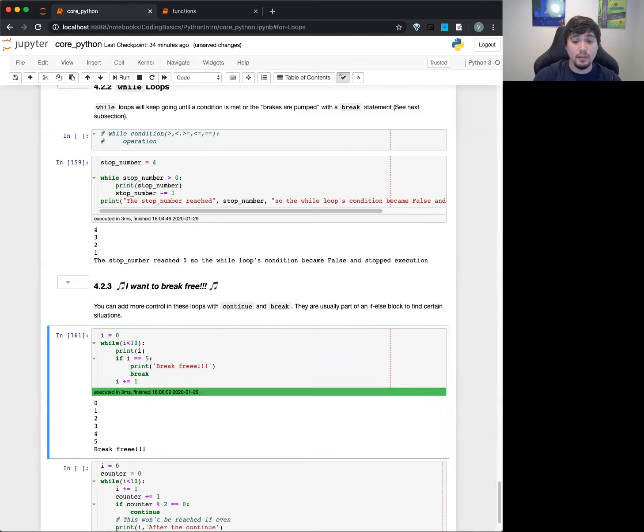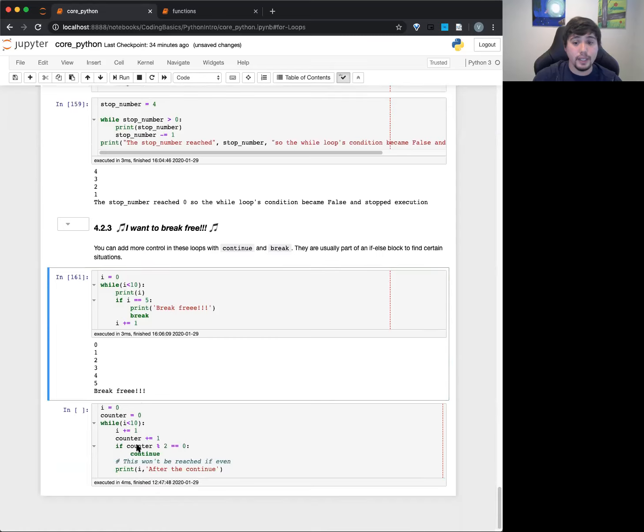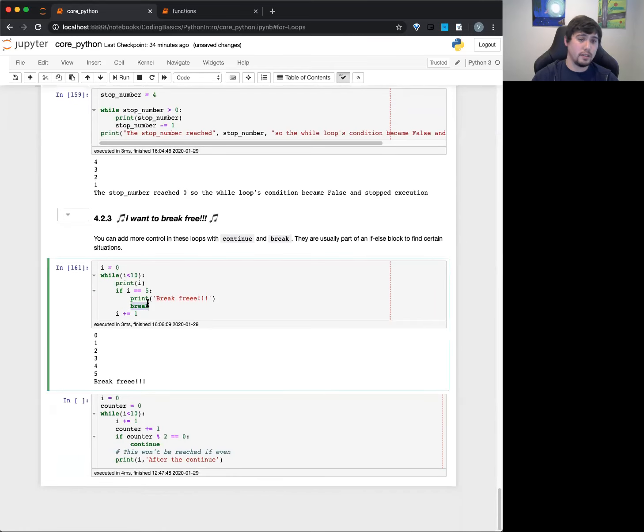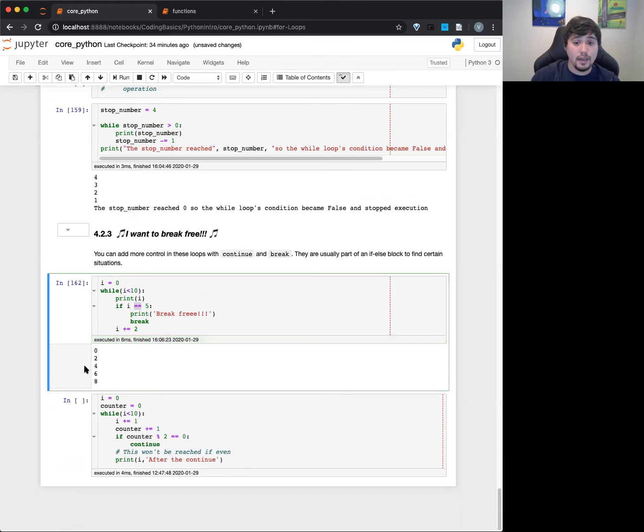So if I run this now, you'll see it stops at 5, break free. This can be really useful if you want to stop certain execution. Note, however, if I did something like this, this won't ever get passed because it's never set equal to 5. So you can see here it just kept going until it reached 10. Okay, cool. Makes sense to everyone for this break?